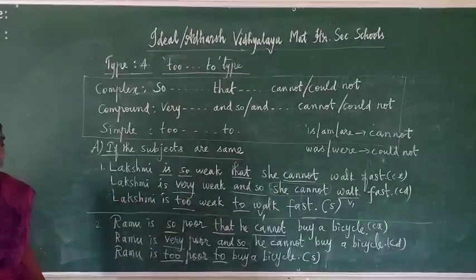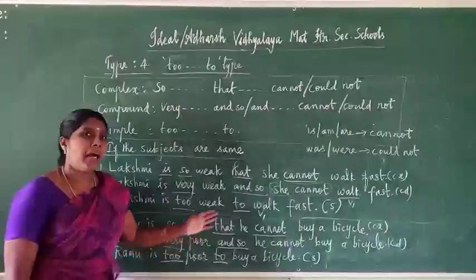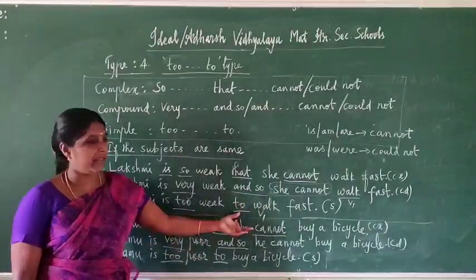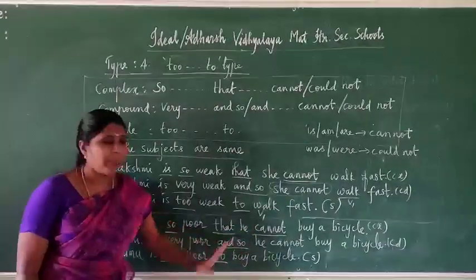I repeat once again: Ramu is so poor that he cannot buy a bicycle. That is in complex form. When changing into compound: Ramu is very poor and so he cannot buy a bicycle. Simple sentence: Ramu is too poor to buy a bicycle.